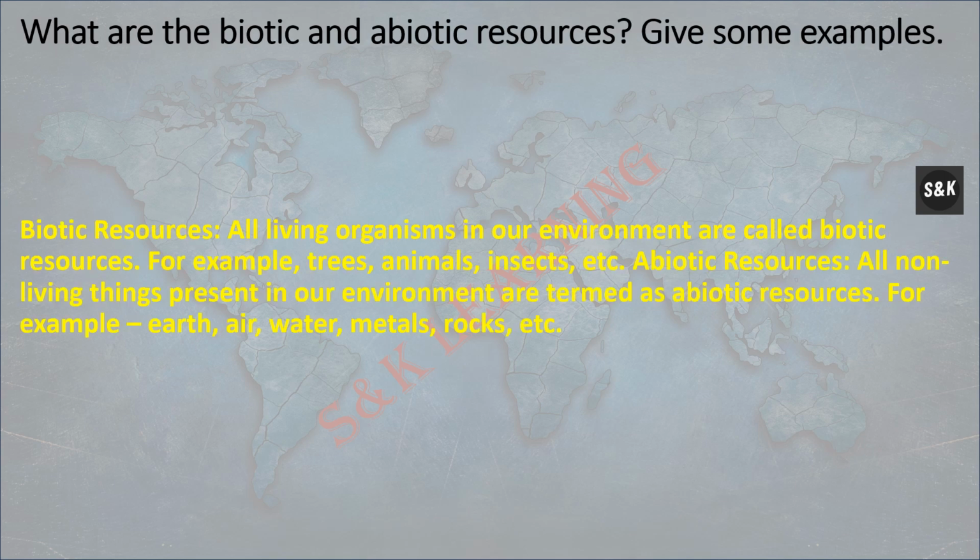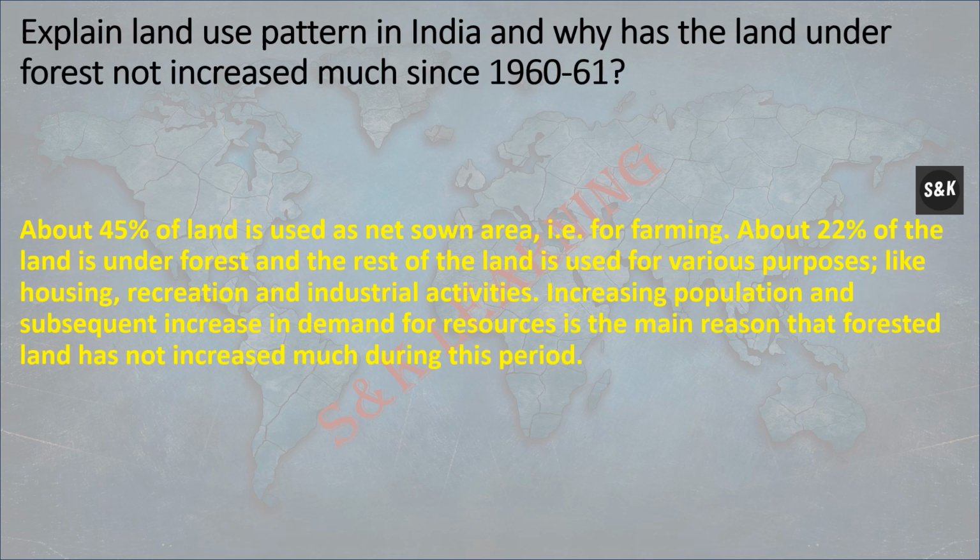What are biotic and abiotic resources? All living organisms in our environment are called biotic resources. For example, tree, animal, insect, etc. Non-living things present in our environment are termed as abiotic resources. For example, earth, air, water, mineral.